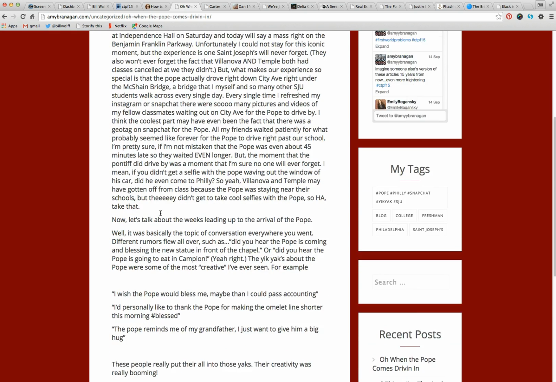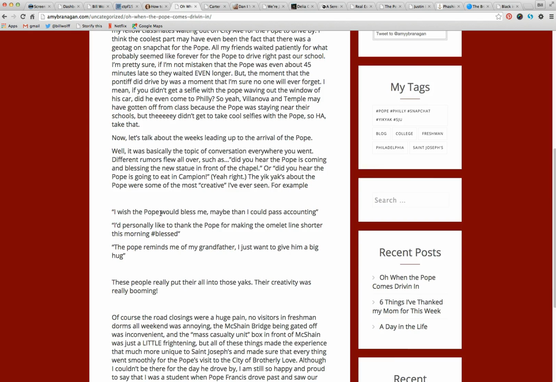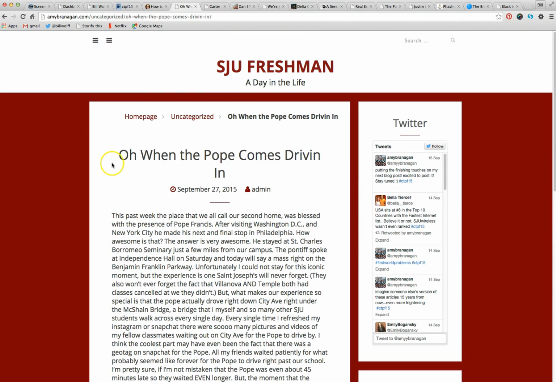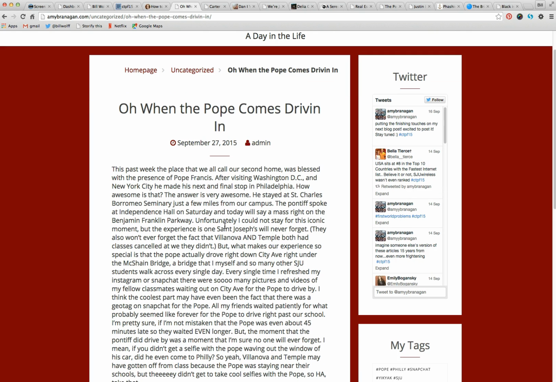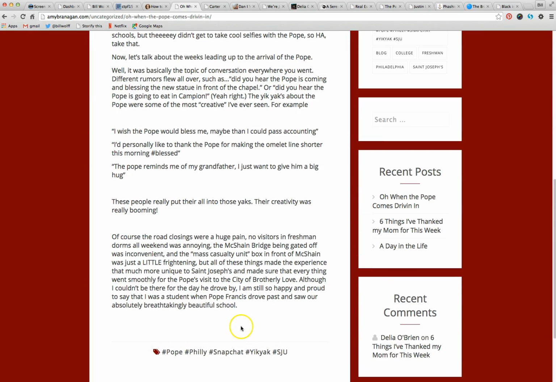As I scroll through this post, and remember, people when they read blogs tend to browse like this, I notice a couple things. When the post comes driving in, I would expect to see a photograph of the Pope driving in, especially since there are photos above. I also don't see any links, which is very important to see. I do see some tags.